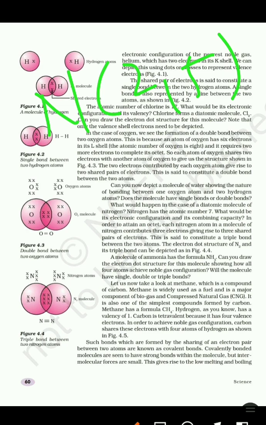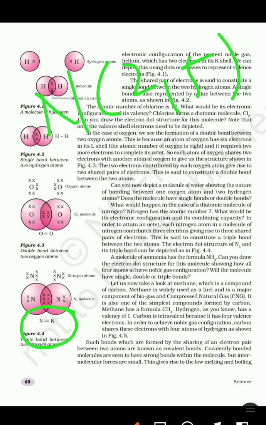For this, each nitrogen atom shares 3 electrons, that is 3 shared pairs of electrons. This forms a triple bond between two atoms of nitrogen. So here two atoms of nitrogen are there and a triple covalent bond is present between them.